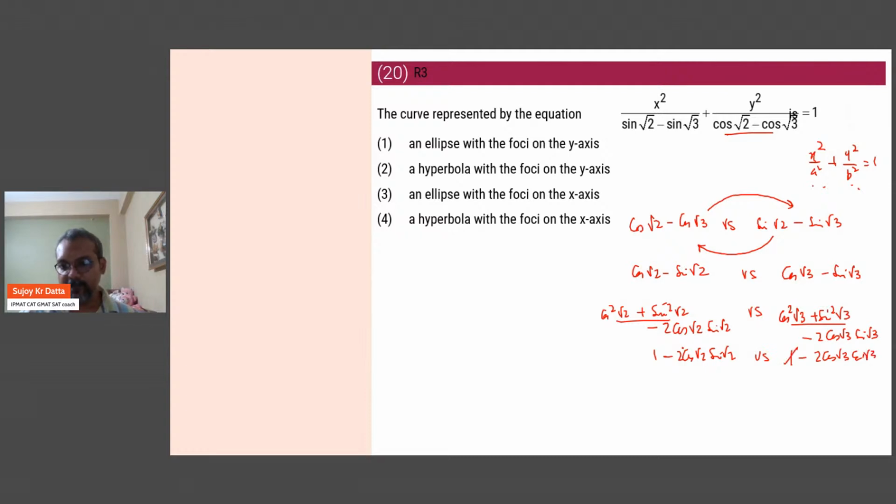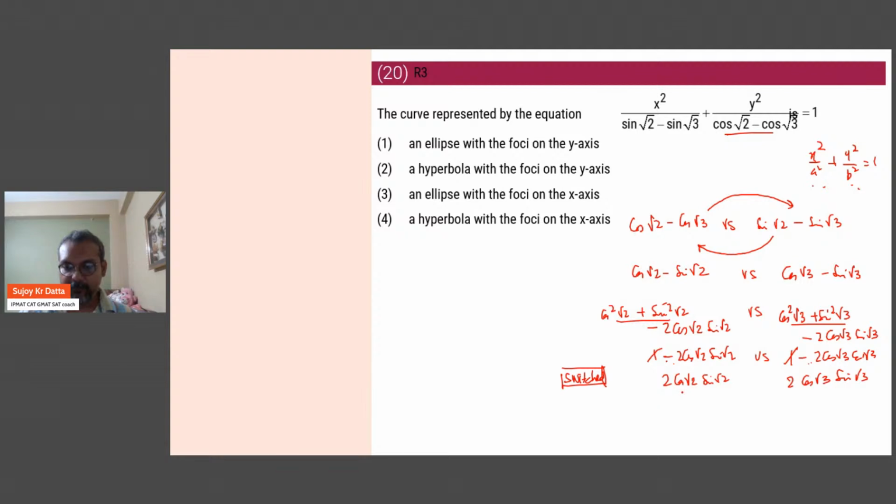We can ignore the 1 because it is common to both sides, so subtracting 1 from both sides. And then we multiply by a minus sign, okay? Remember, when we multiply by a minus sign, the inequality, whichever it is, will reverse. So we'll keep a point that here the inequality has been switched or reversed, okay? And we have got 2 cos root 2 sine root 2 and 2 cos root 3 sine root 3.